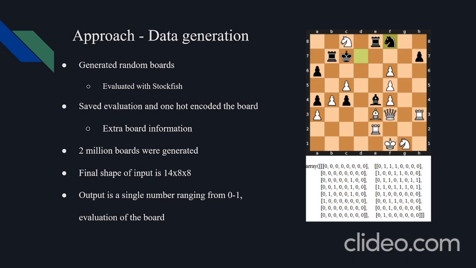To begin this project, I started by generating data. A random board state was generated, and then this board state was one-hot encoded. Each unique color and piece gets its own 8x8 matrix. On top of this, two more were added to show what squares white and black can reach.